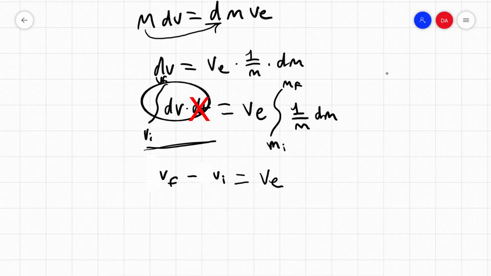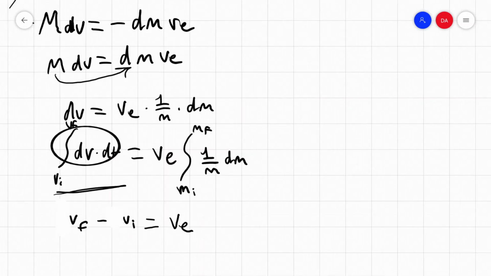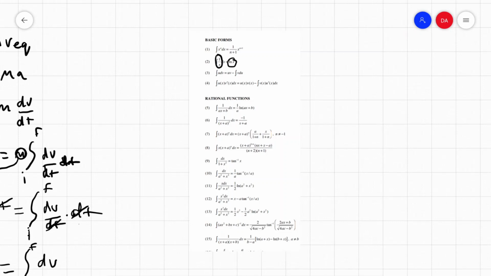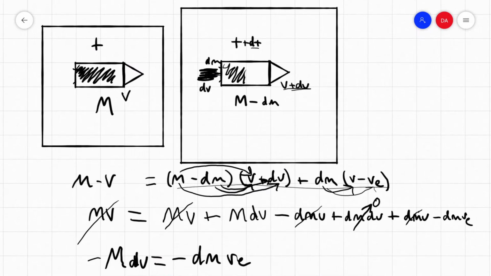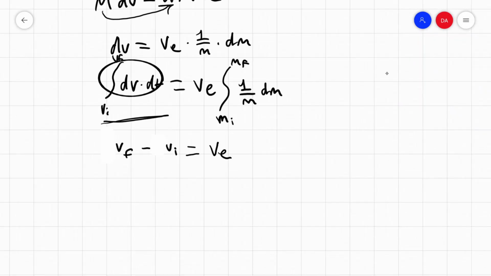ve times, and we can see back on our integral table that we already used before, the solution to the integral of 1 over something d of that is the natural logarithm of it. So this is times the natural logarithm of m from m initial to m final.